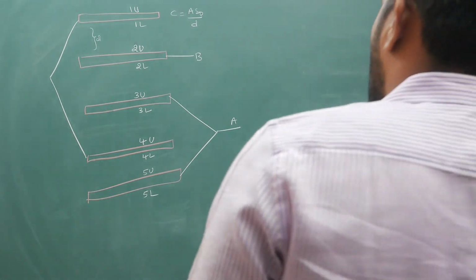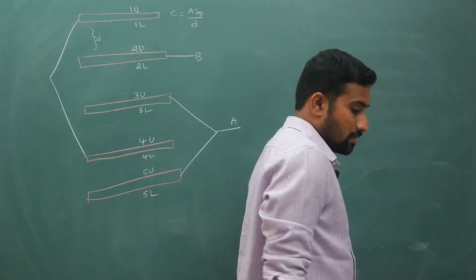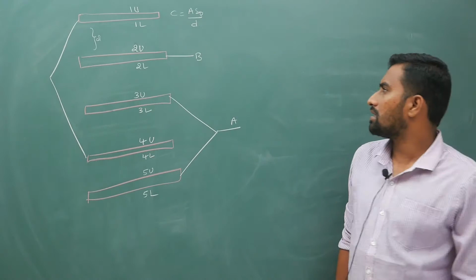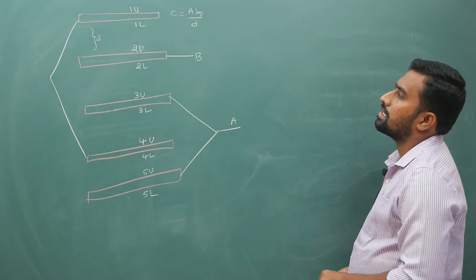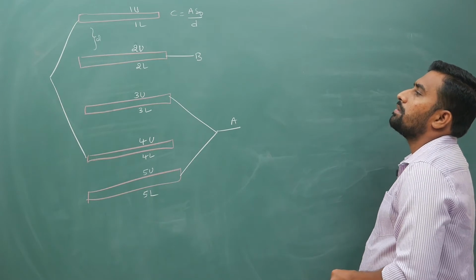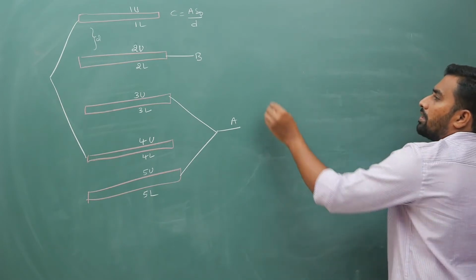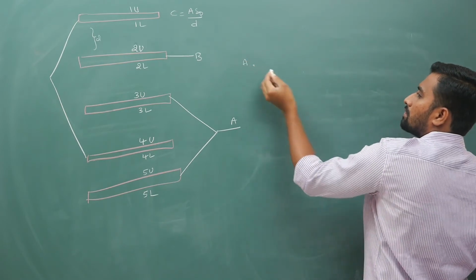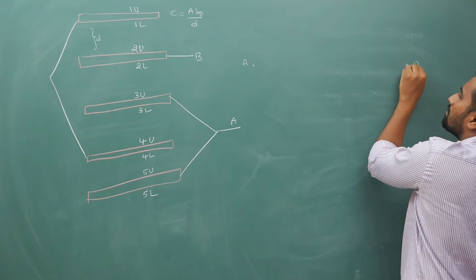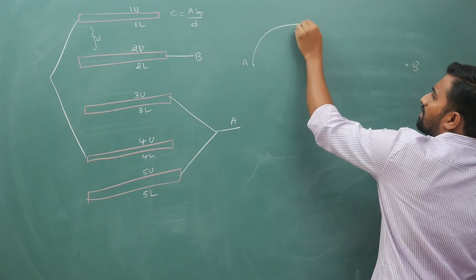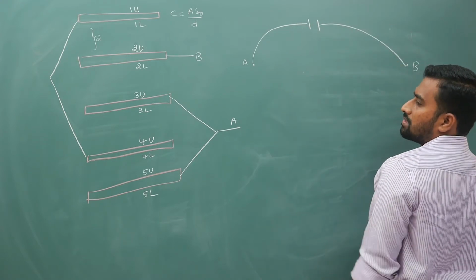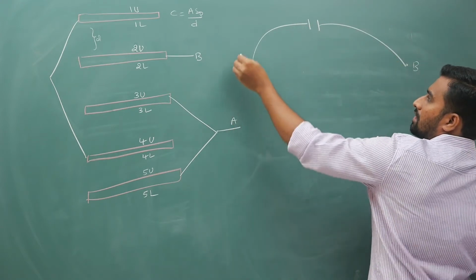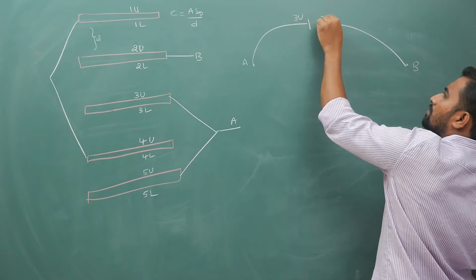Now once you number the plates like this, then mark your points A, mark your points B. Between A and B directly I can replace a capacitor with 3 upper, 2 lower.